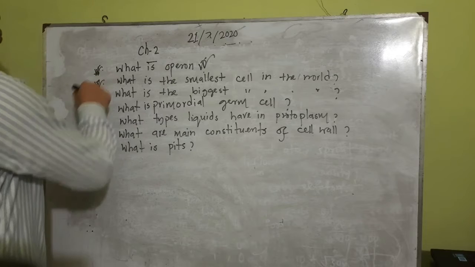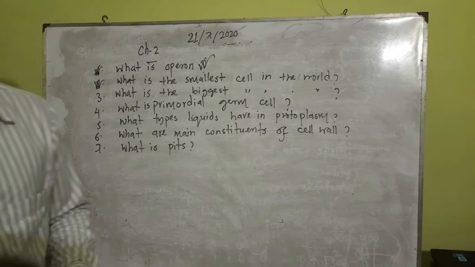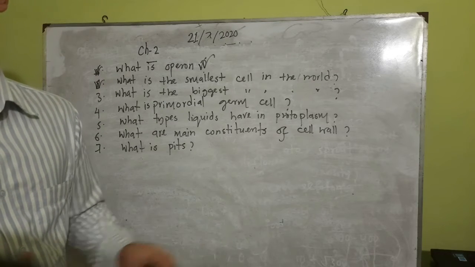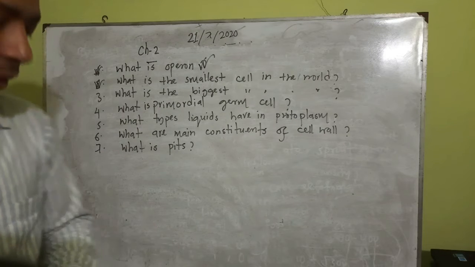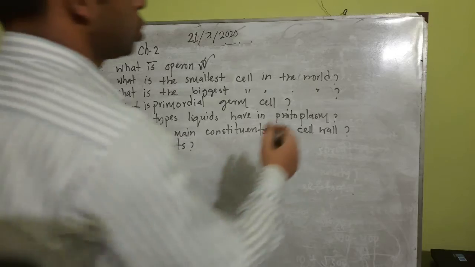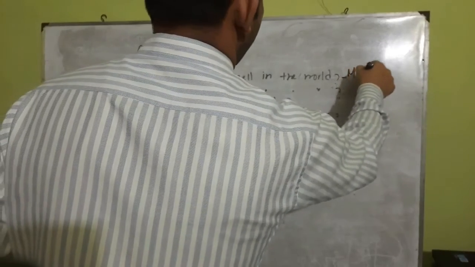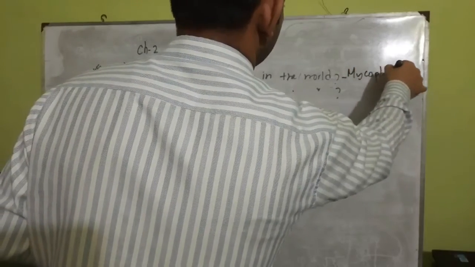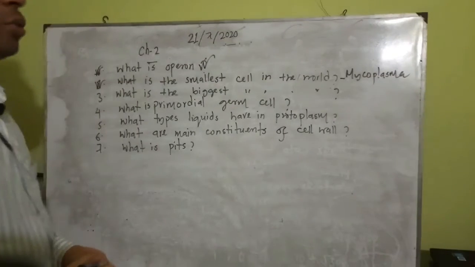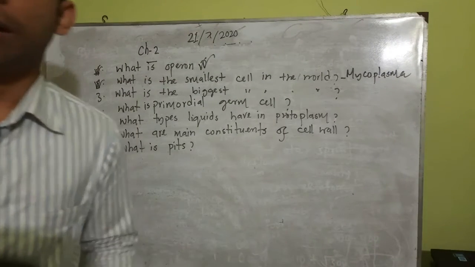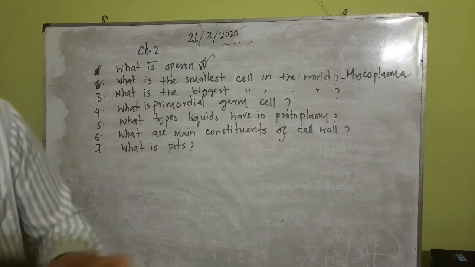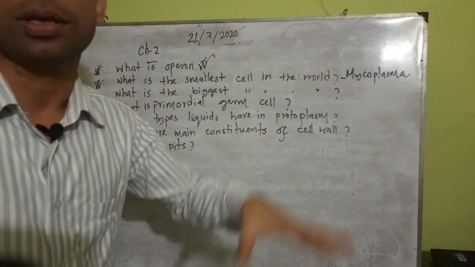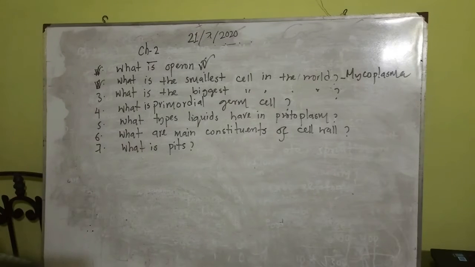And then, what is the smallest cell in the world? The smallest cell in the world is a very important short question. The answer is mycoplasma. It is one kind of organism, like Rickettsia, Mycoplasma, bacteria, the very smallest types of organism. Mycoplasma is the smallest cell in the world. This is a very important SQ type of question.